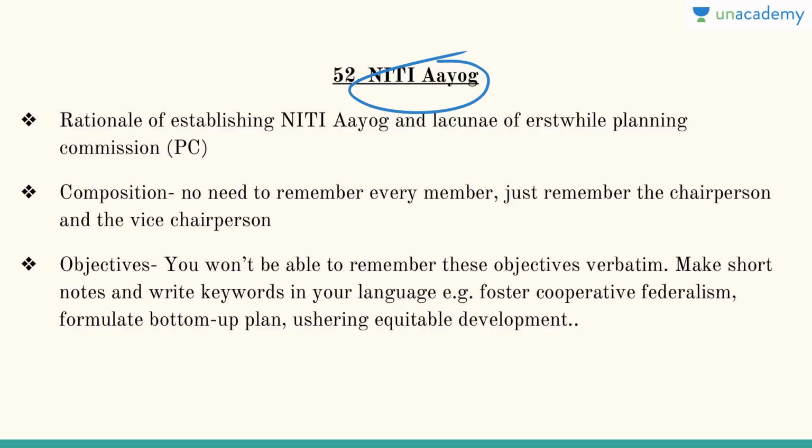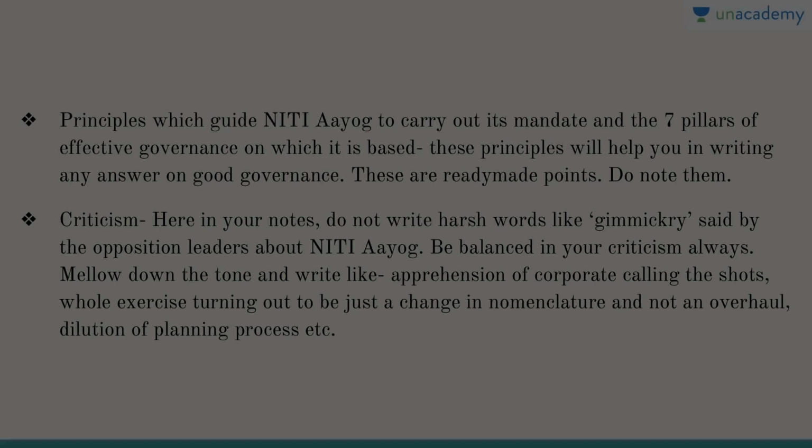So we'll start with Niti Aayog. So the rationale of establishing Niti Aayog and replacing the Planning Commission with it. Then composition. No need to remember every member, just remember the chairperson, vice chairperson. Objectives, you won't be able to remember these objectives verbatim. Make short notes, write keywords in your own language. Example: foster cooperative federalism, formulate bottom-up plan, usher equitable development, etc.